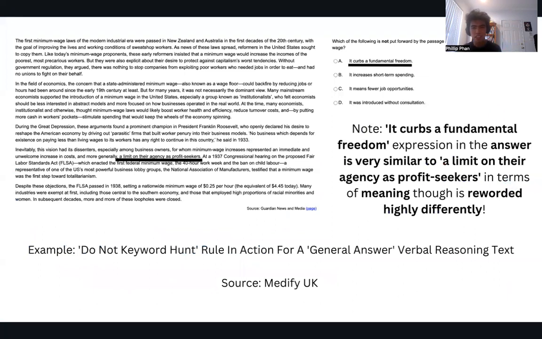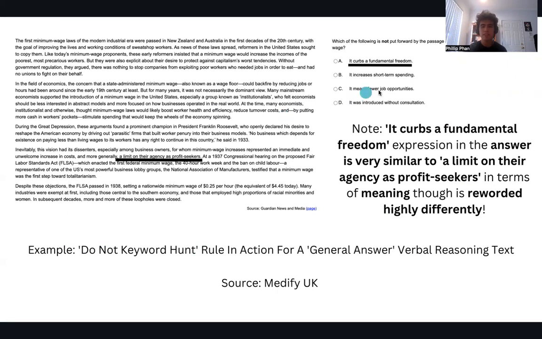So I've literally highlighted for you guys. Here's a text about minimum wage laws. It's kind of the history in general of how it came to the United States and how it was implemented there. That's not the point. The point is the question right here: which of the following is not put forward by the passage as an argument against the minimum wage? So which idea has not been mentioned in the text as an argument against the minimum wage? So you're looking for an answer which is not actually mentioned in the text.